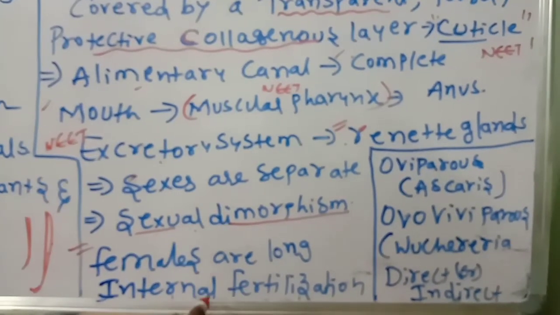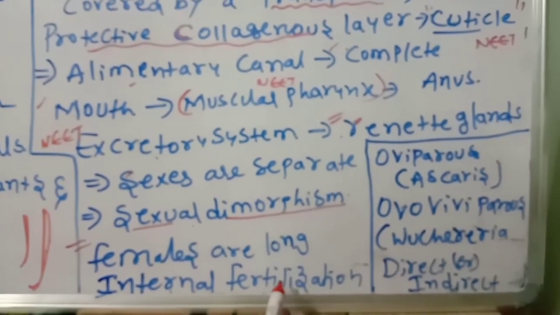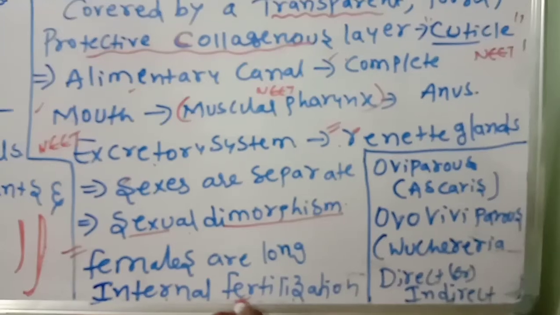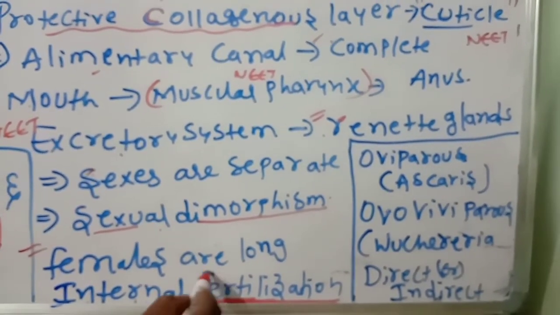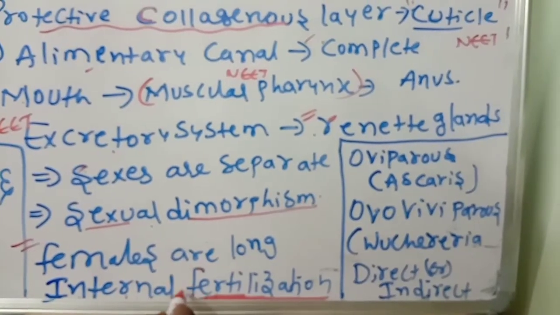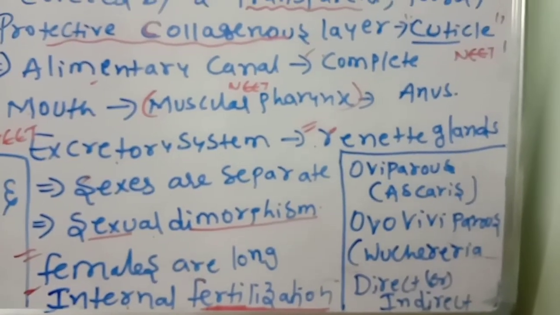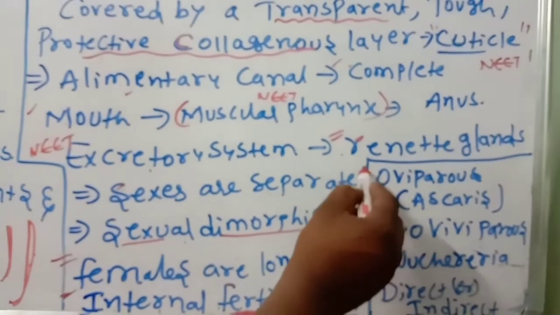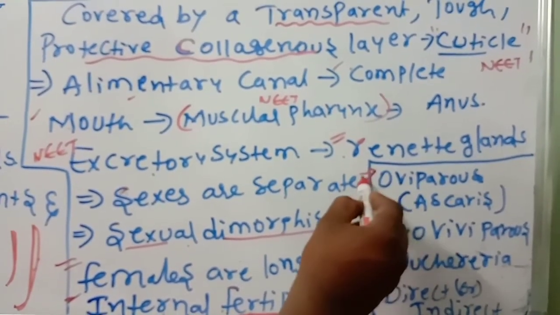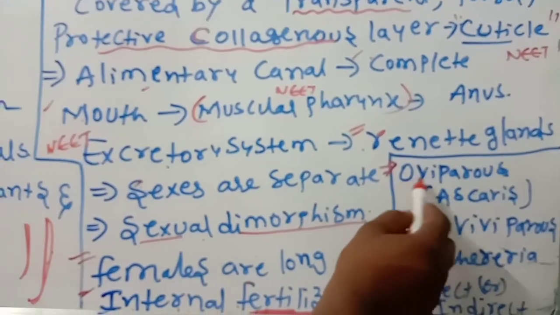Internal fertilization. The male gamete and female gamete join inside the body. The combination of male and female gametes is called fertilization, and if that happens inside the body, it is called internal fertilization. Some Aschelminthes are oviparous, meaning they lay eggs.